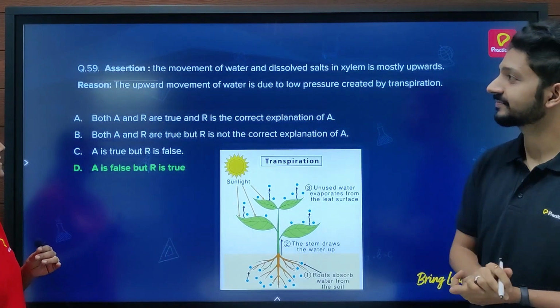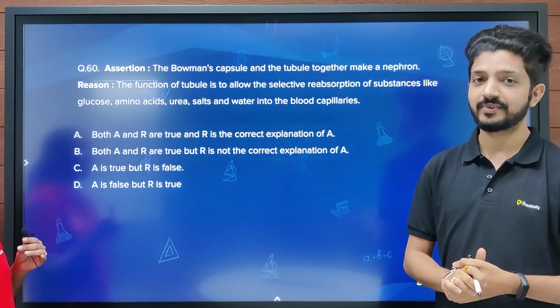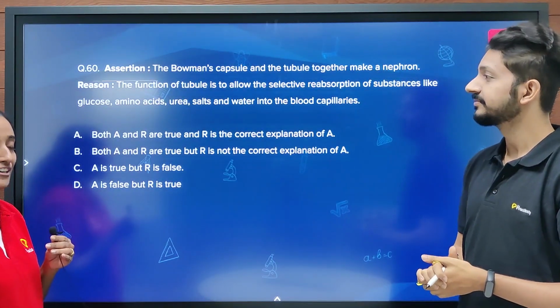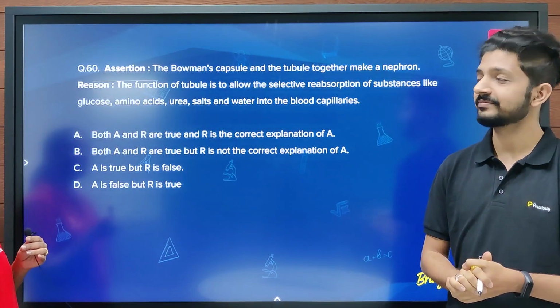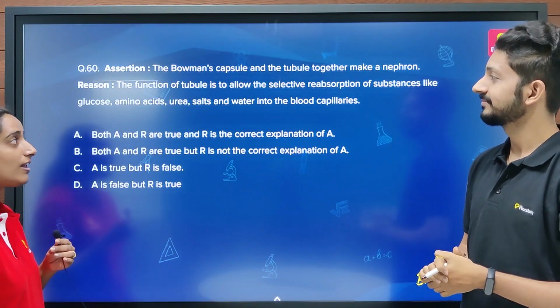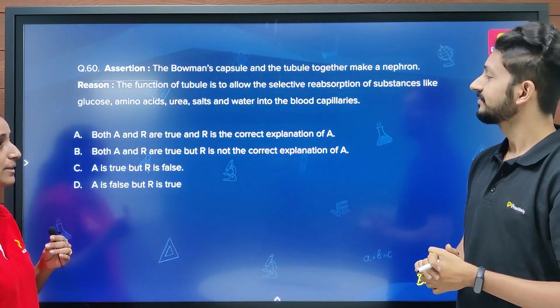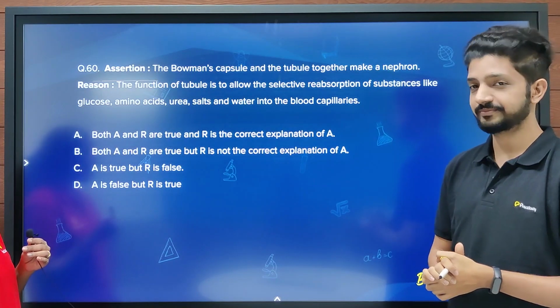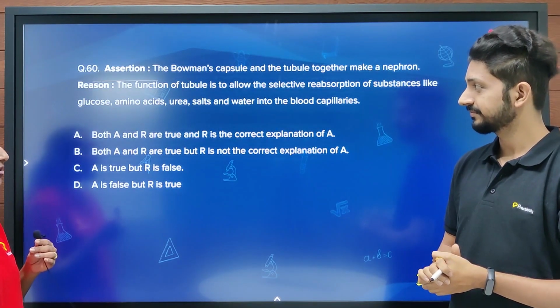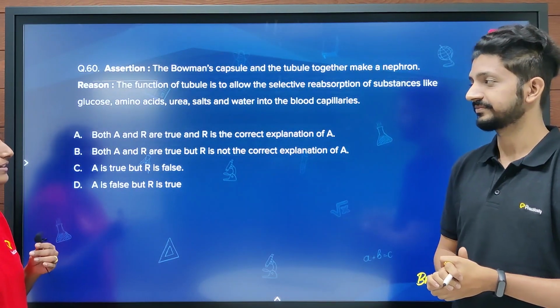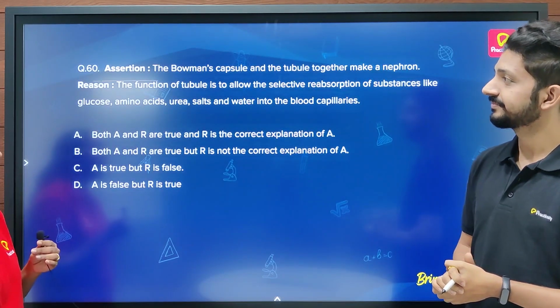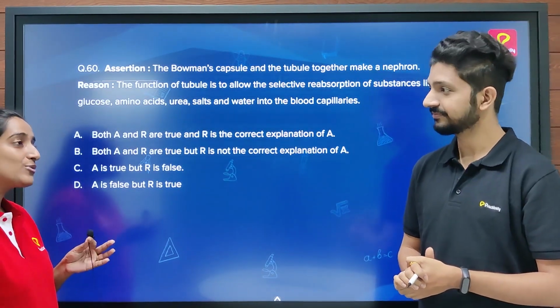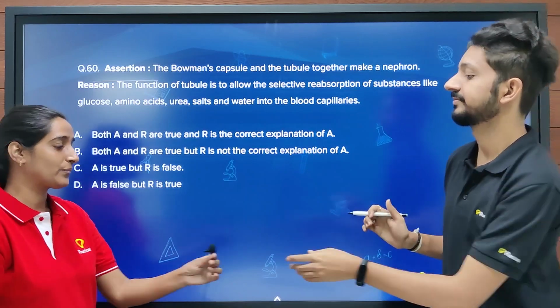And the assertion is, the Bowman's capsule and the tubule together make a nephron. And the reason for that is the function of the tubule is to allow the selective reabsorption of substances like glucose, amino acids, urea, salts and water into the blood capillaries. I do know that tubules have selective reabsorption, sir. So is the answer A?